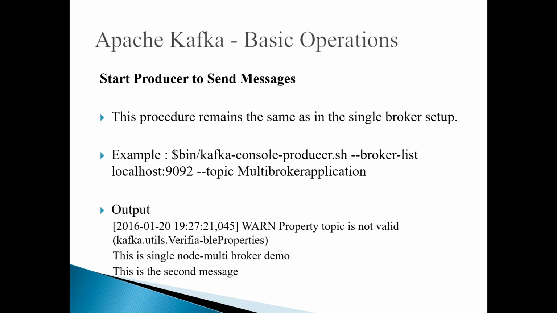And now again we can start the producer to send the message. The producer is the same; we are going to use the inbuilt producer. So we use kafka-console-producer.sh with --broker-list. In this broker list, I'm giving localhost:9092 because 9092 is the leader. As I told you, only the leader is responsible for reads and writes. So I'm giving only localhost:9092 in the broker list.